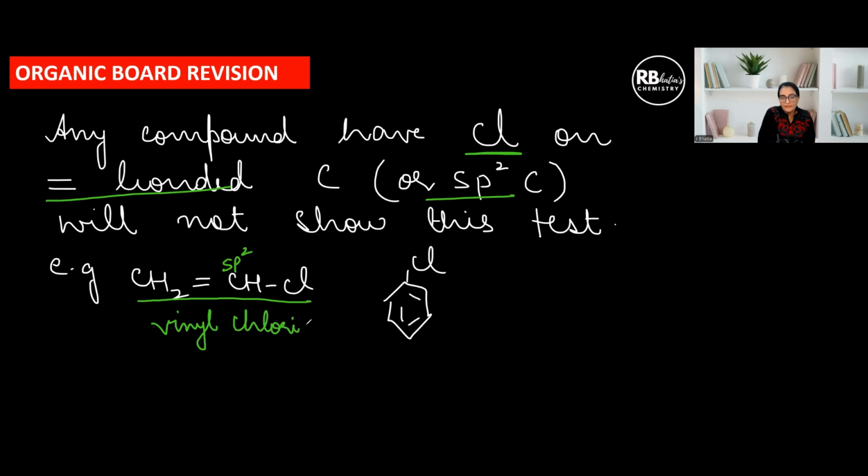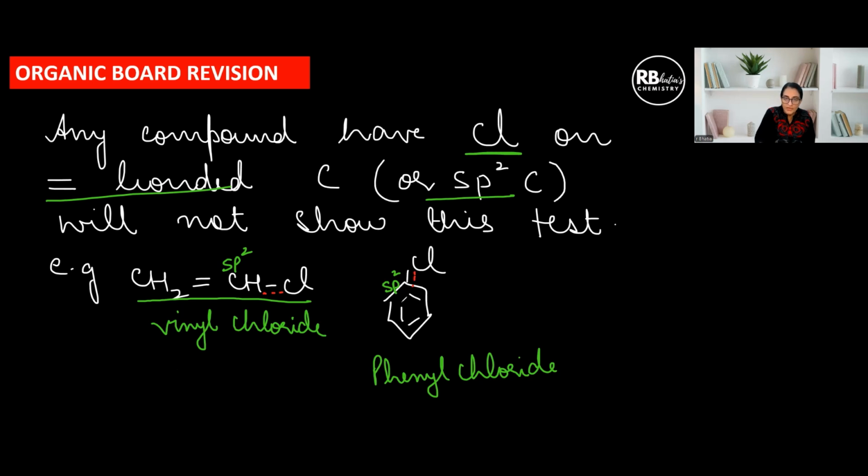Okay. And this is phenyl chloride. Please be extra careful. This is phenyl chloride. Here also Cl is attached to sp2 carbon. So both these compounds are not going to show the test we have just talked of. Why? Because there is going to be a partial double bond character in both these due to resonance.